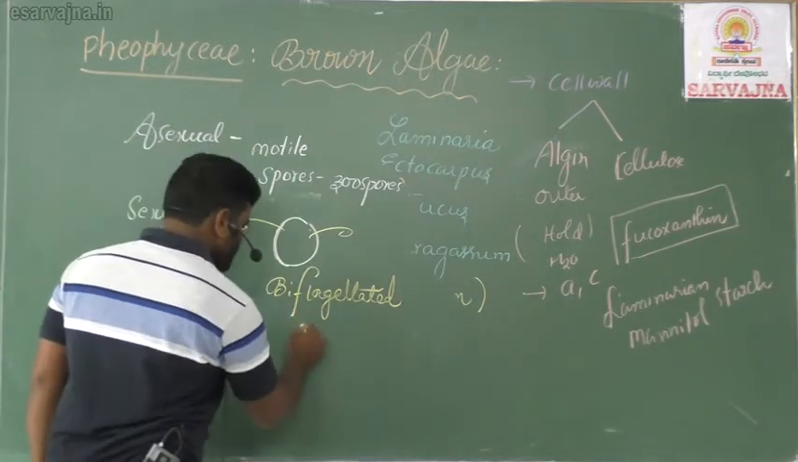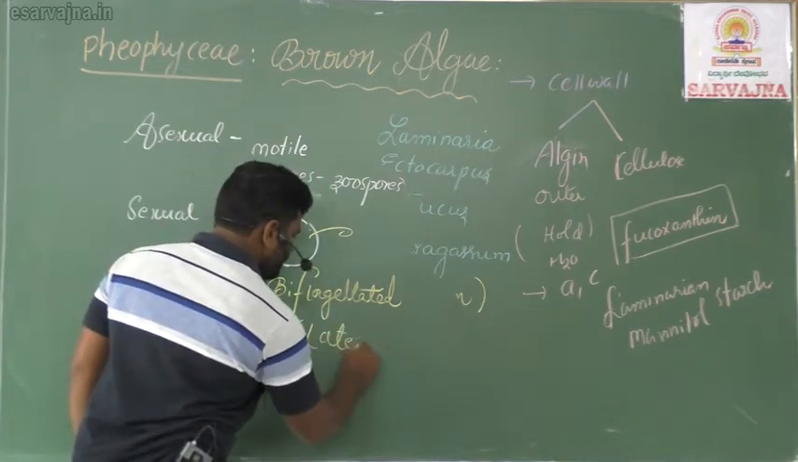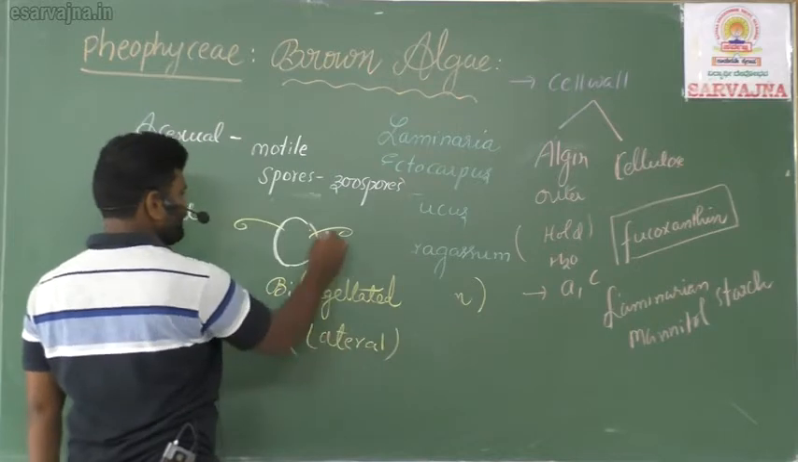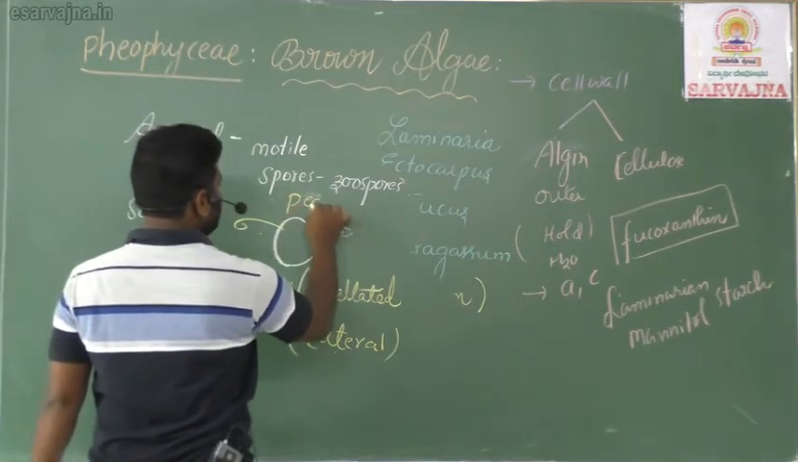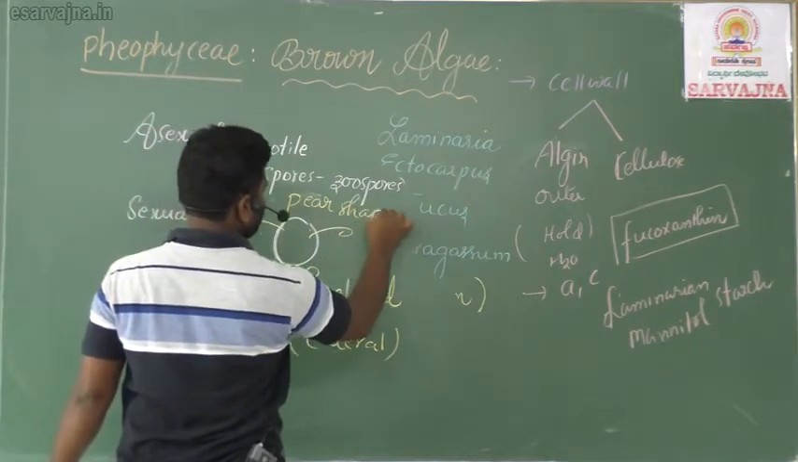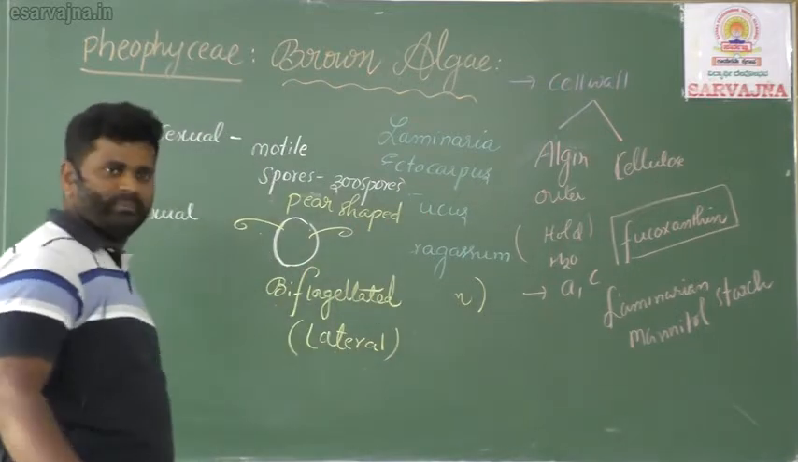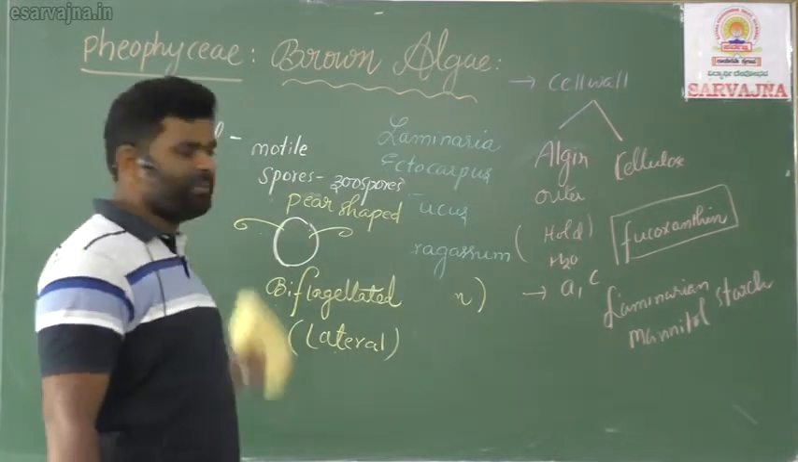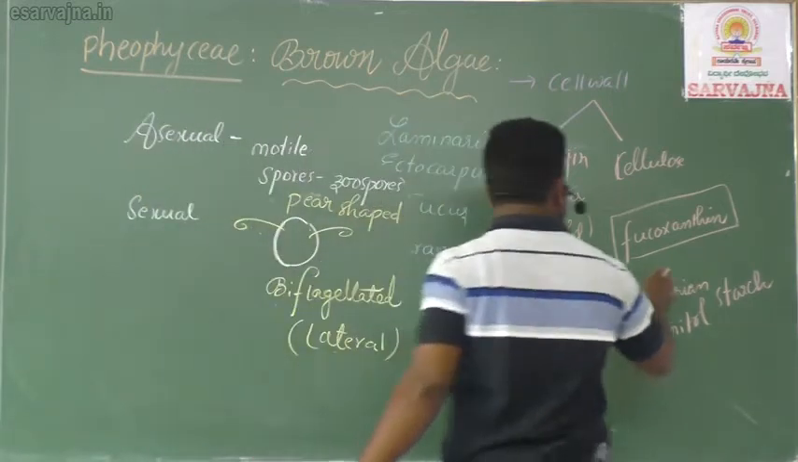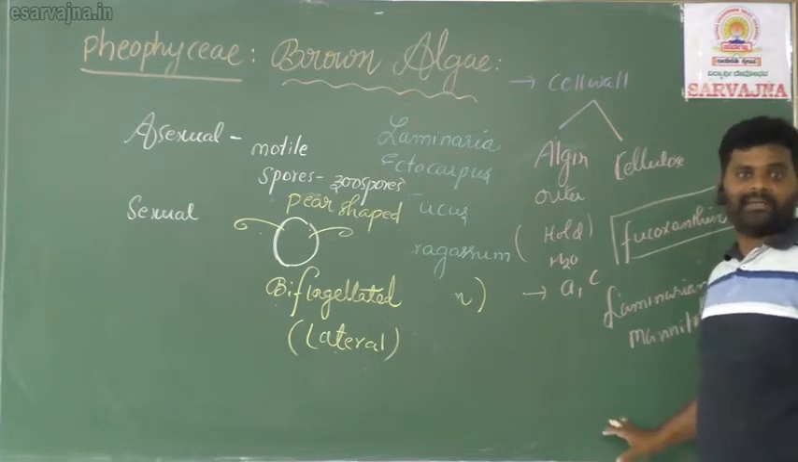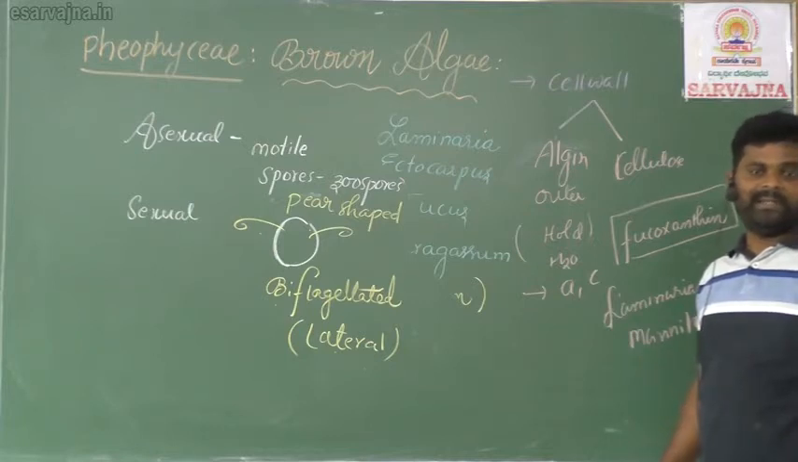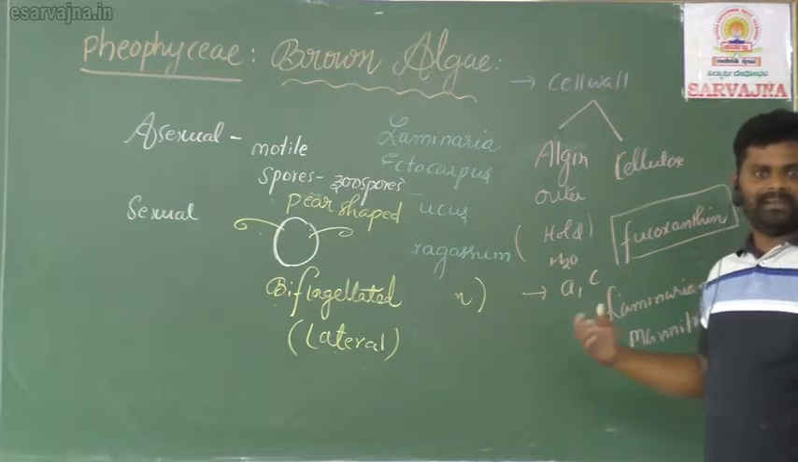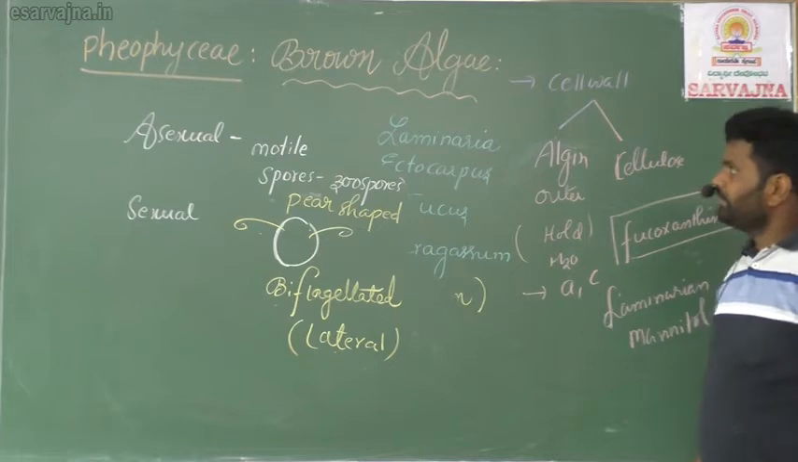The 2 flagella usually occur at the lateral region, right? Hence biflagellated lateral spores. What is the shape of the zoospores? They are nothing but pear shape. This is a very important characteristic feature of Phaeophyceae members only. The dominant pigment fucoxanthin, laminarian and mannitol starch, kelps having more than 100 meters growth, seeming like weeds, alginic acid in the outer cell wall: these are all the best characteristic features to define the members of Phaeophyceae.